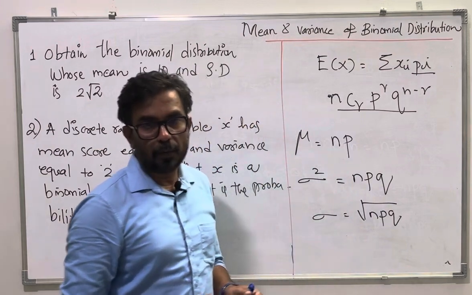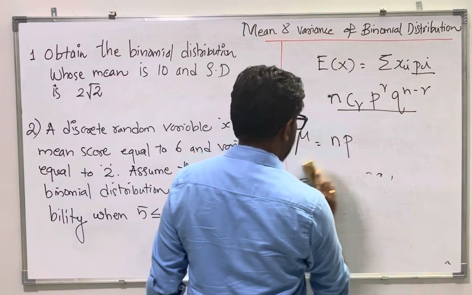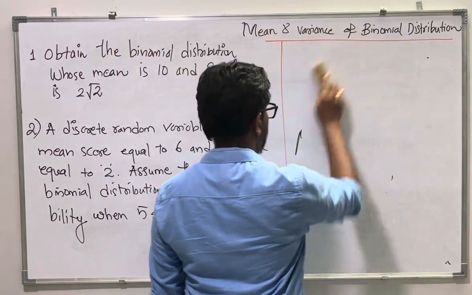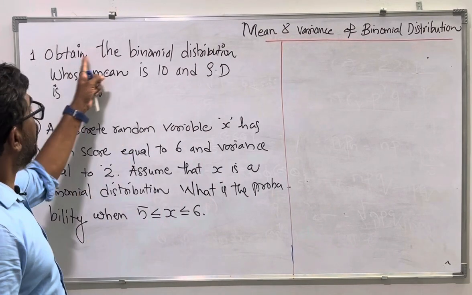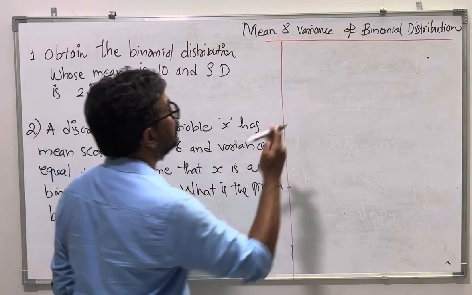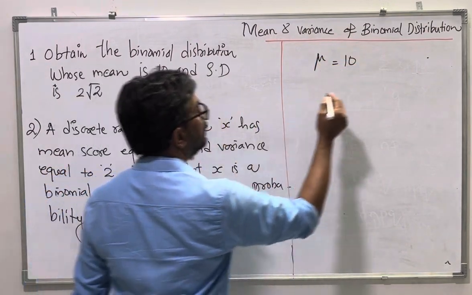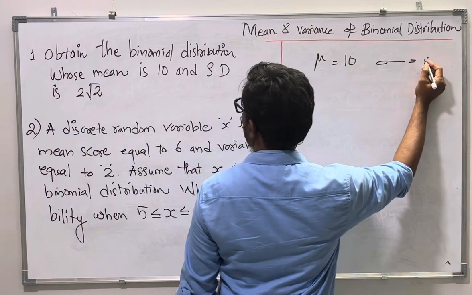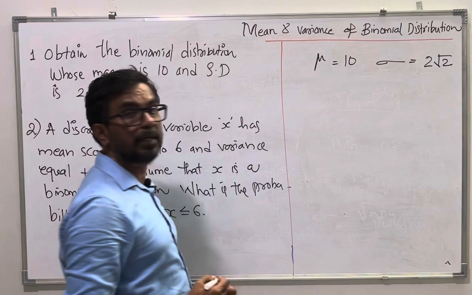Okay, now let us work one or two questions from this. Later, I will do more questions. One question, let us see. Obtain the binomial distribution whose mean is 10, mean means mu is 10, and the standard deviation, that is sigma, is equal to 2 root 2. This is what is given.